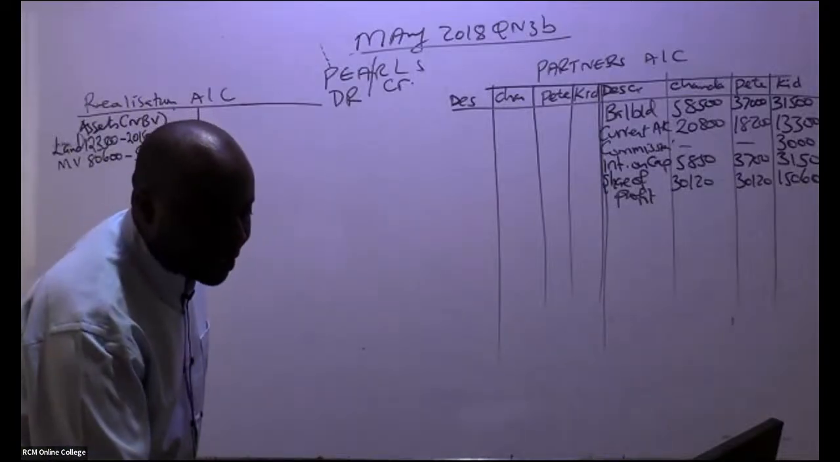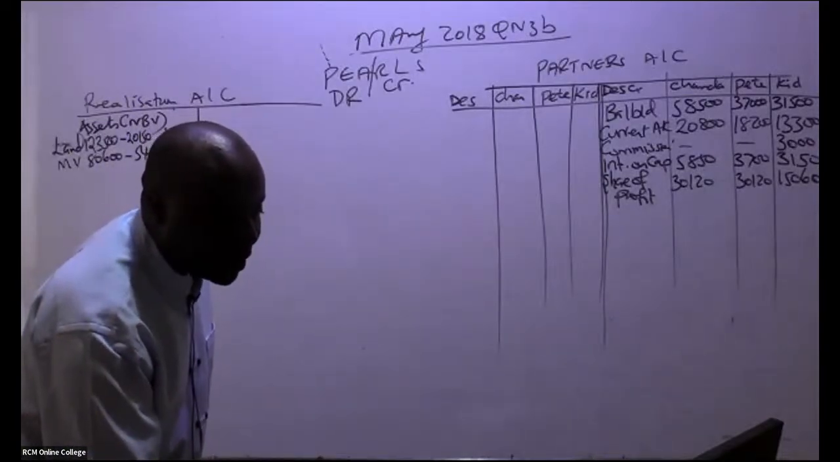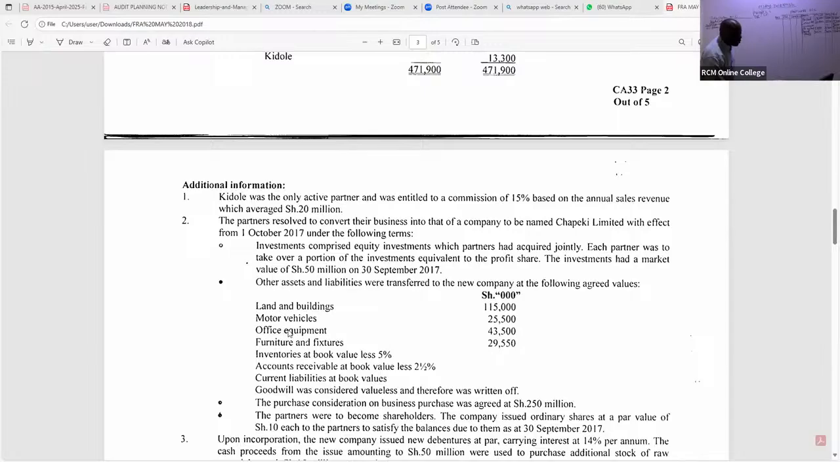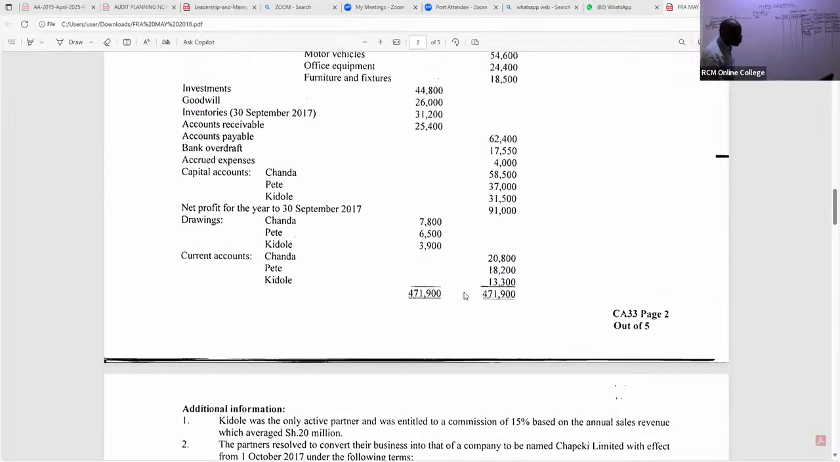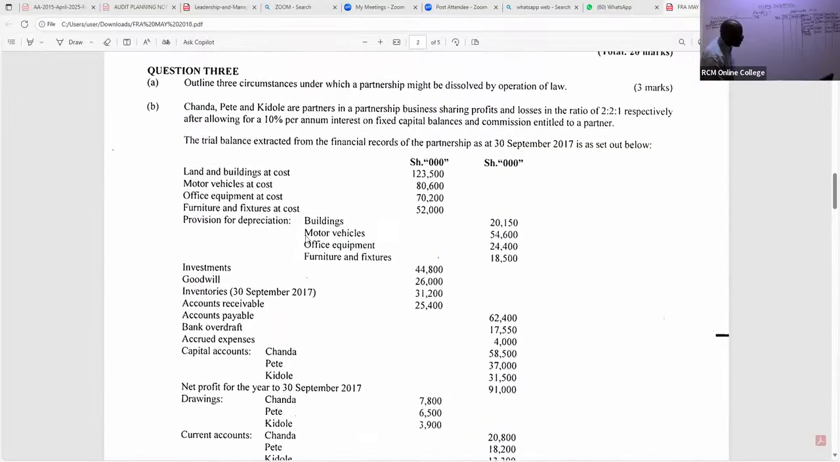We pick the next item that was realized to the new company. You can see we have office equipment. This was transferred to the new company. So for office equipment, now go back to the net book value. I'll just write equipment. For equipment, I can see 7,200 was the cost. I subtract the provision for equipment, which is 24,400.